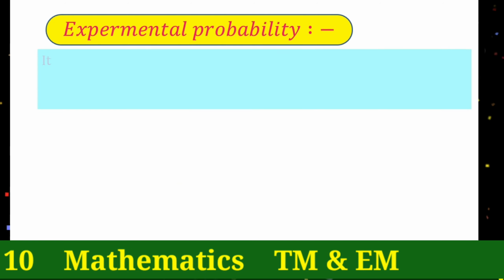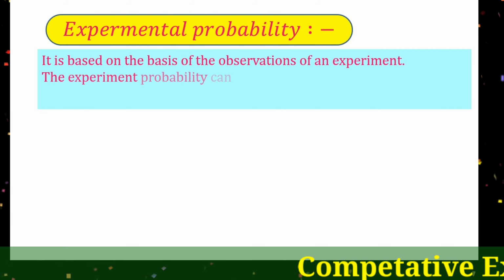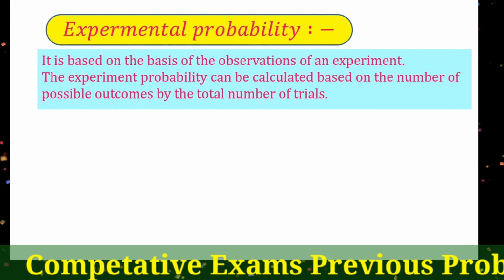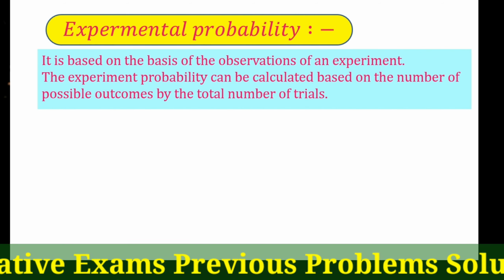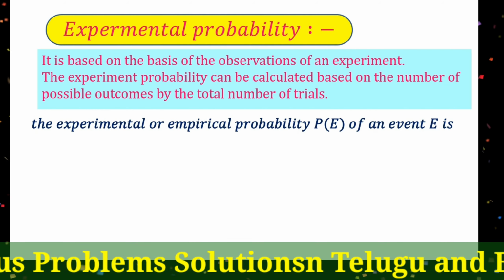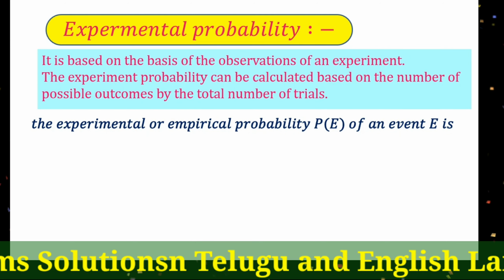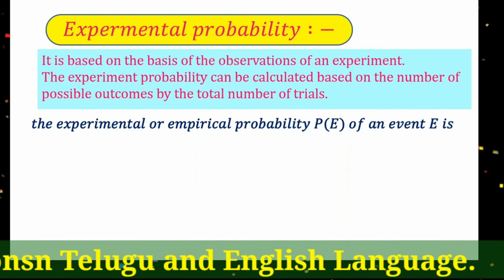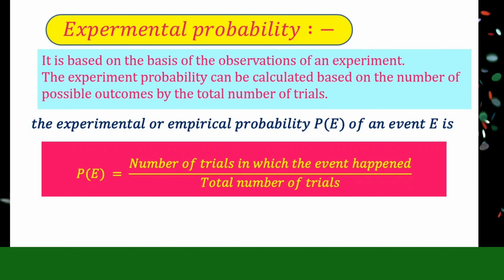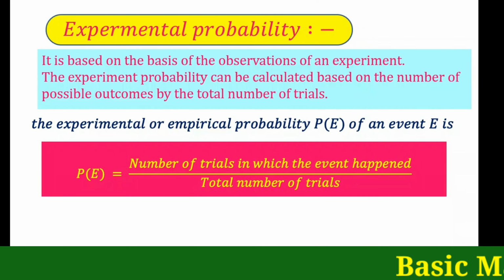Experimental probability is based on the observations of an experiment. The experimental probability can be calculated based on the number of possible outcomes by the total number of trials. The experimental or empirical probability of an event E is defined by the formula: probability of E equals number of trials in which the event happened divided by total number of trials.